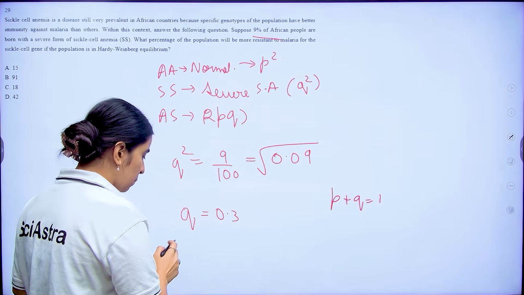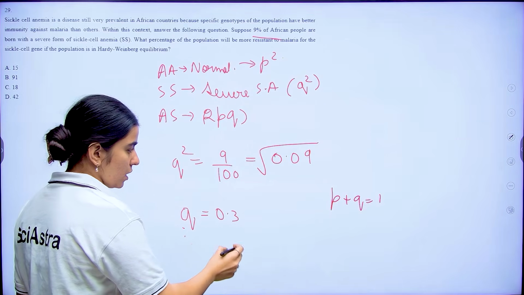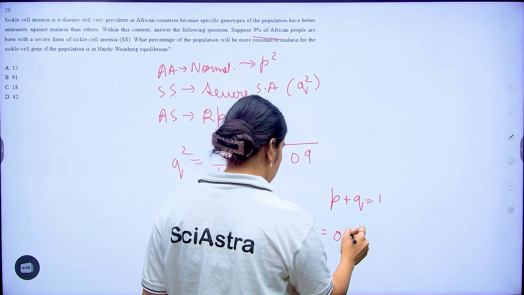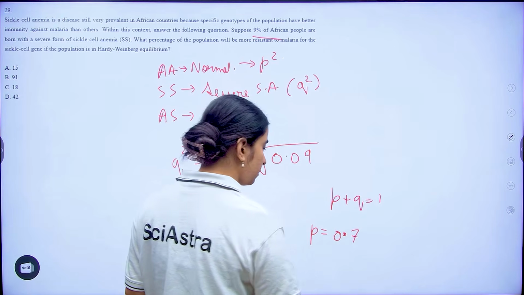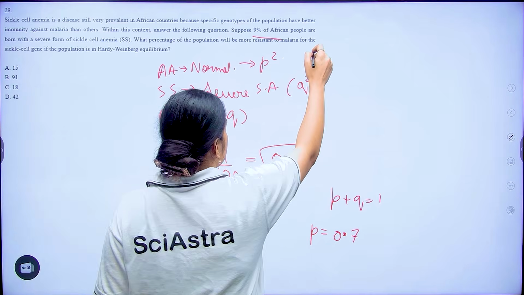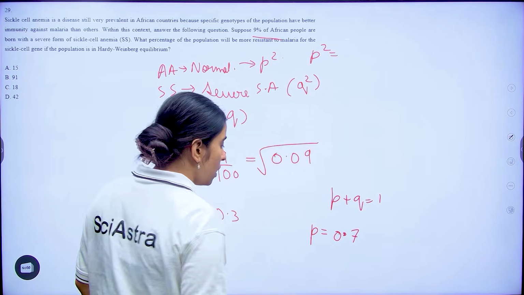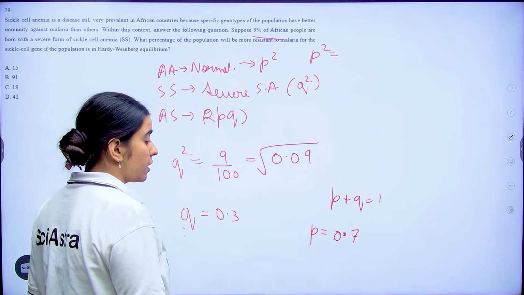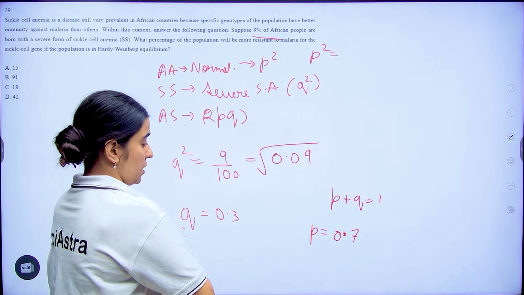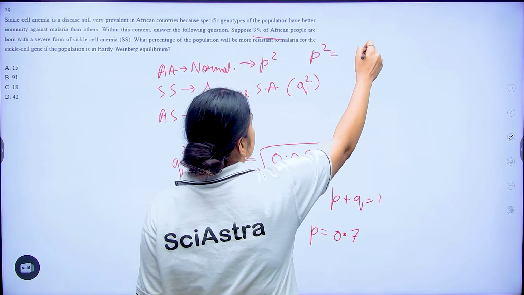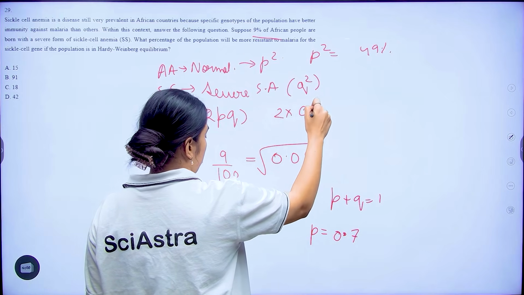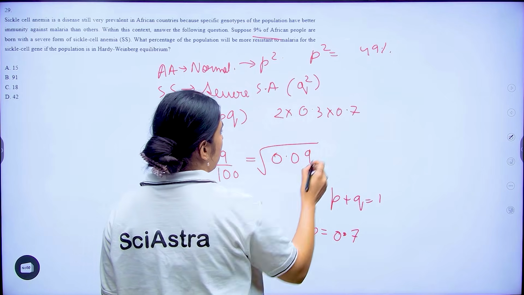Now, if our Q is 0.3, that means our P is going to be how much? Our P is going to be 0.7. Now, if it is 0.7, that means my P square will be how much? If I have to calculate it in percentage, in terms of allelic frequency, it will be 49%. And my 2PQ, that is going to be 2 into 0.3 into 0.7, that is going to be how much?